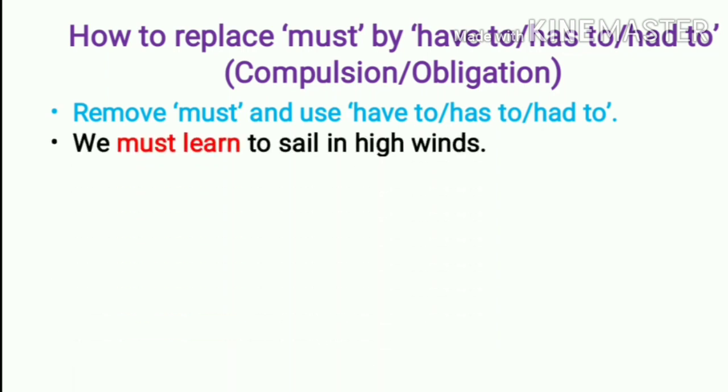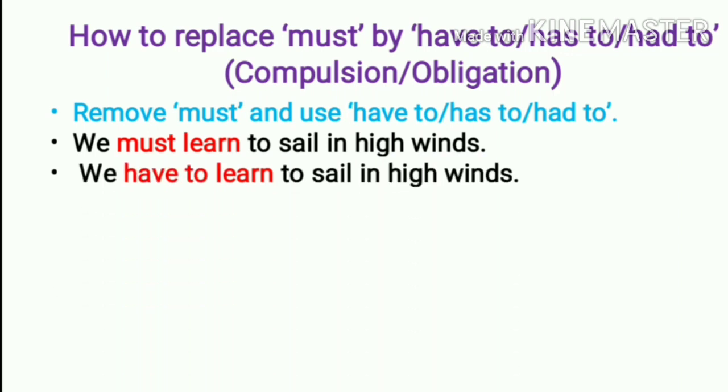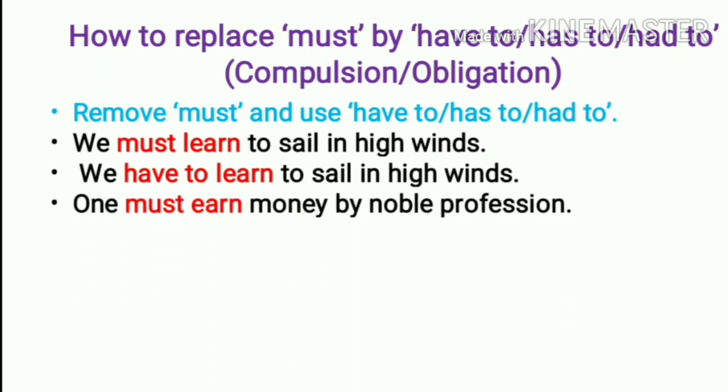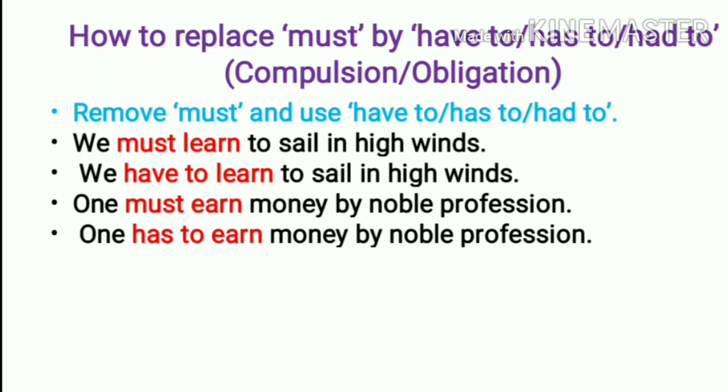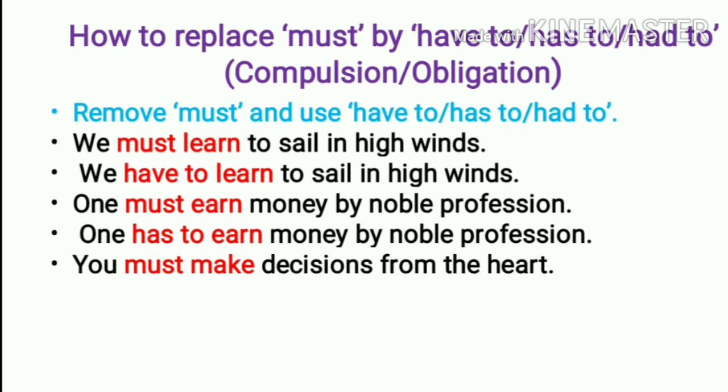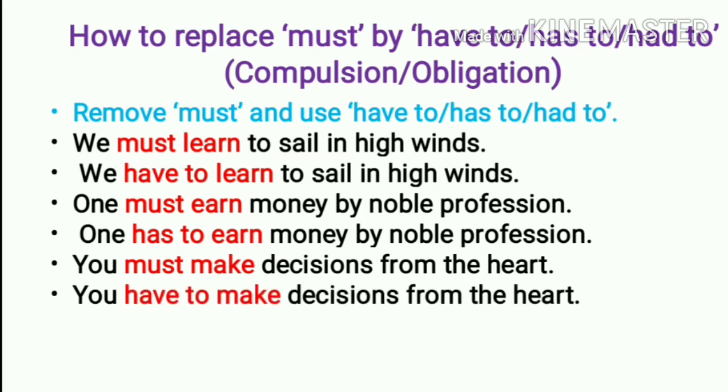For example, we must learn to sail in high winds. I remove must. We have to, we is plural form, so I have made the use of have. We have to learn to sail in high winds. One must earn money by noble profession. One, that is singular subject, so I have made the use of has. One has to earn money by noble profession. You must make decisions from the heart. You have to make decisions from the heart.